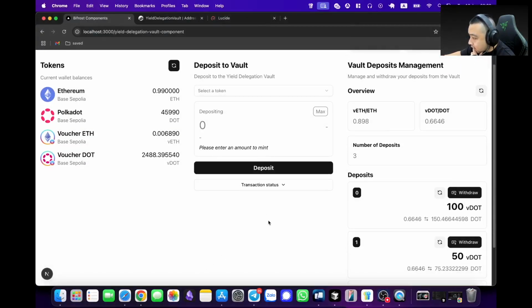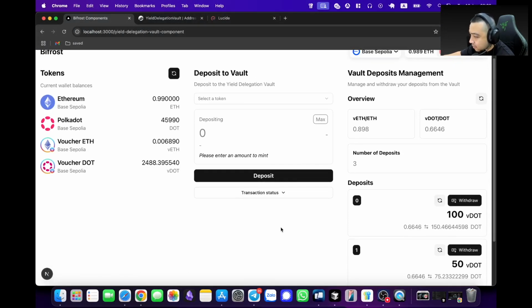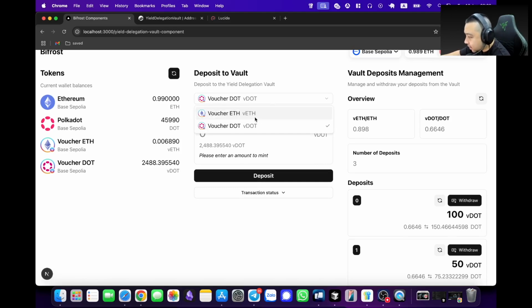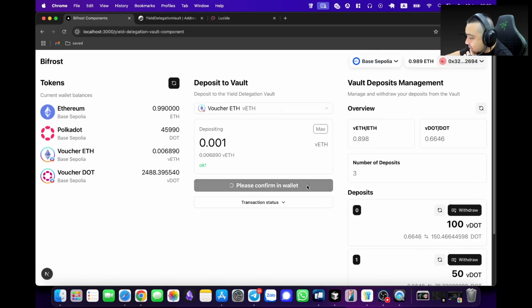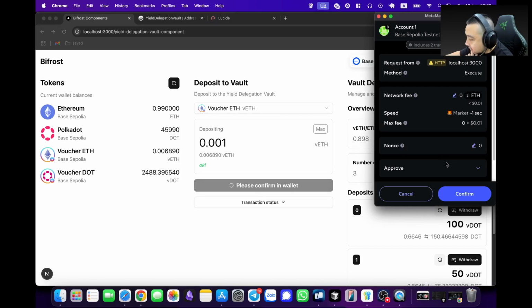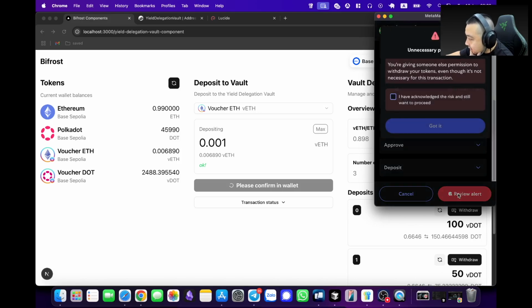After we built the Solidity code and the smart contract, everything, this is where I want to do some stuff. Let's do something small. You're going to deposit and confirm in your wallet. Confirm.